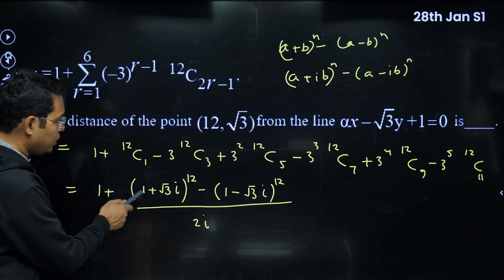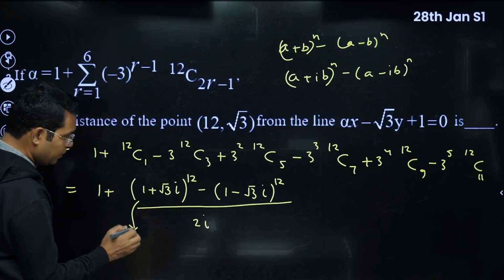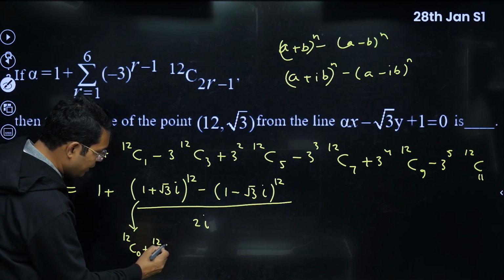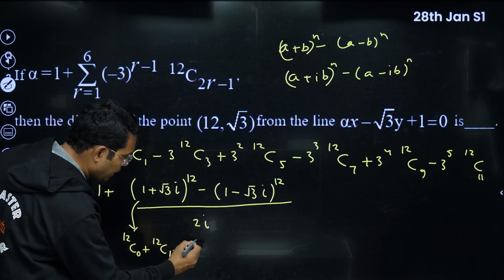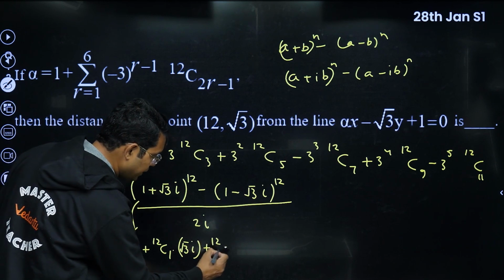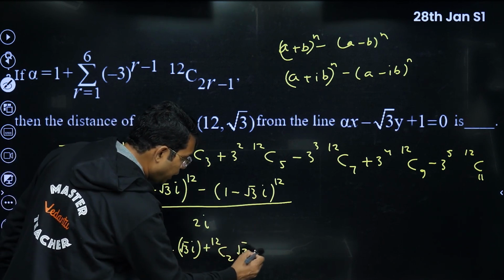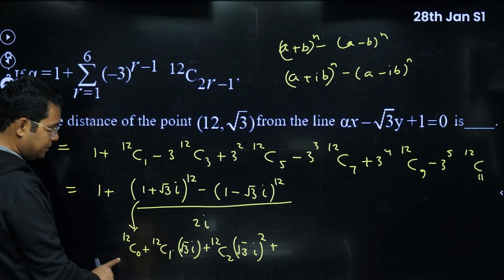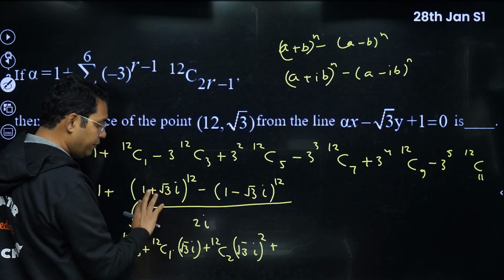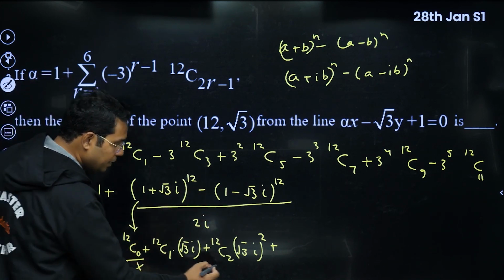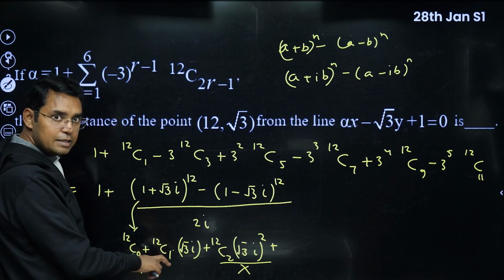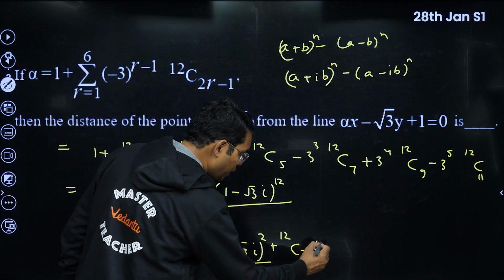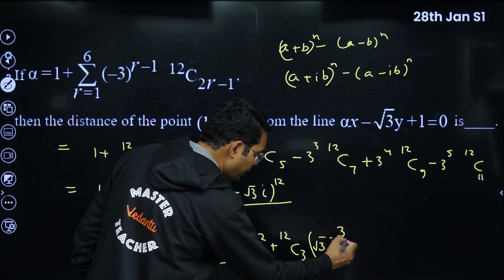The expansion of this would be, let me write it here, the first 3 terms: 12C0 plus 12C1 into root 3 iota plus 12C2 root 3 iota square, and so on. For the other, it will be plus, minus, plus, and so on. When you subtract, this will cancel, this will also cancel. Terms like this will remain. In fact, the next term that will remain would be 12C3 root 3 iota power 3, and so on.